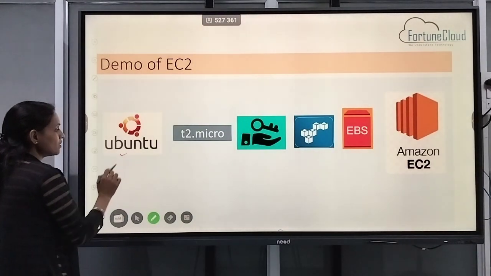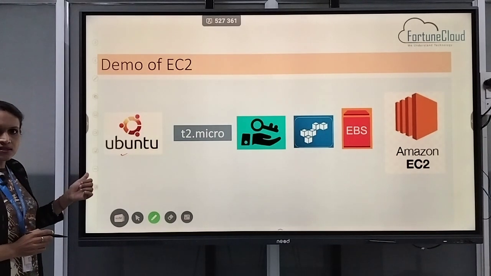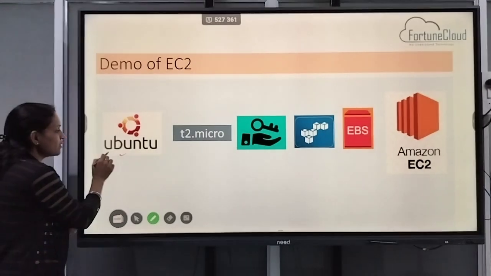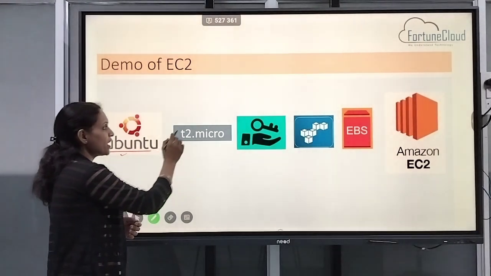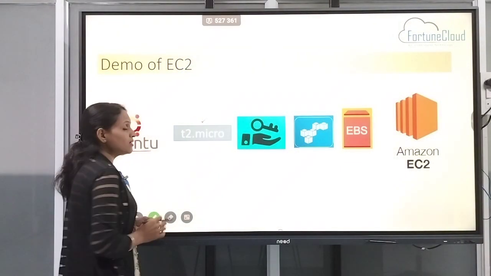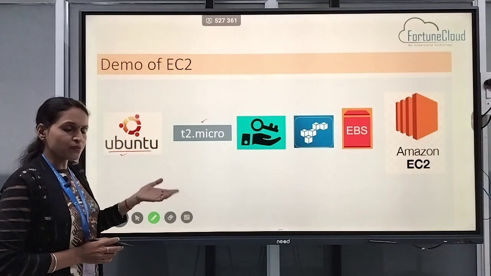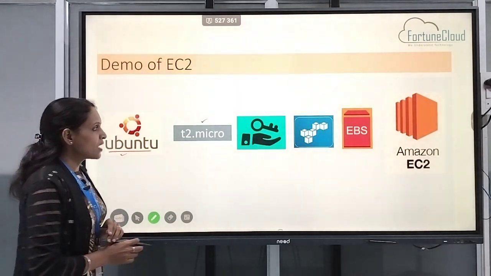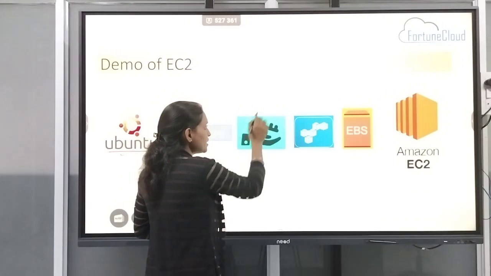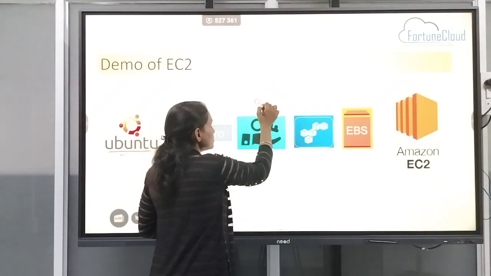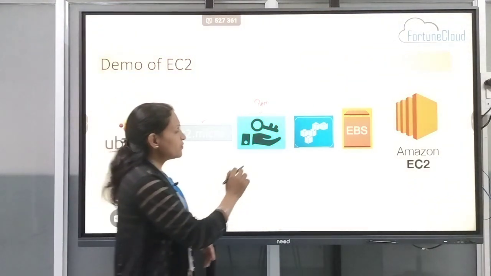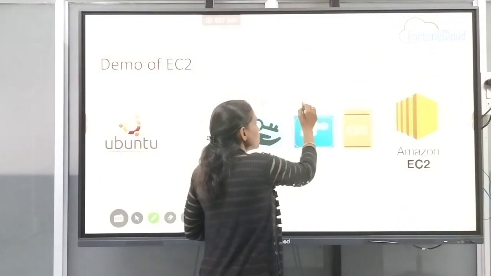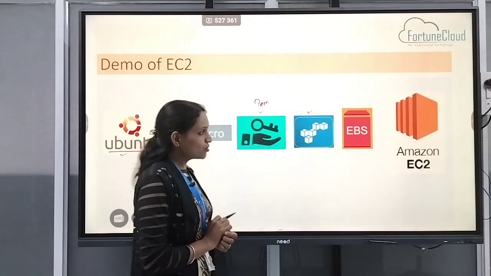So see, first of all, we have to select our operating system. In this demo, I will select the Ubuntu operating system. After that, we have to select the instance size. In this demo, I will use the T2 micro. After that, we have to select the key pair. Here I am using the .pem key. After that, we also select the security group. Here I am selecting my security group.